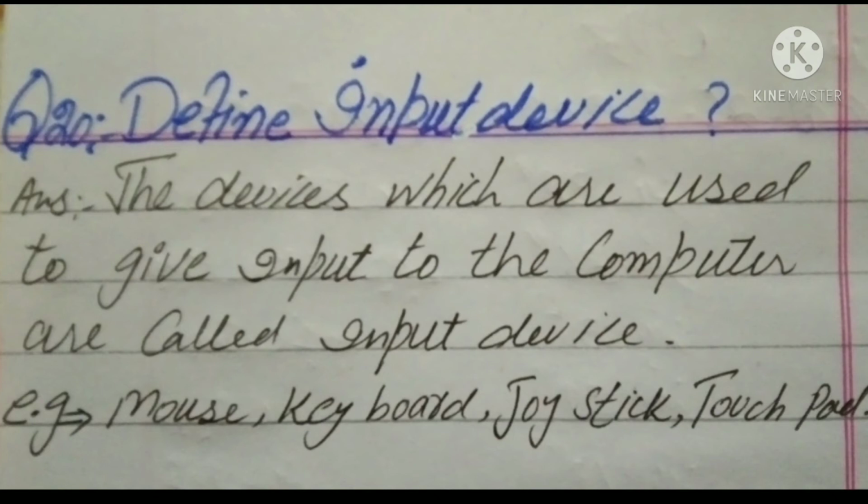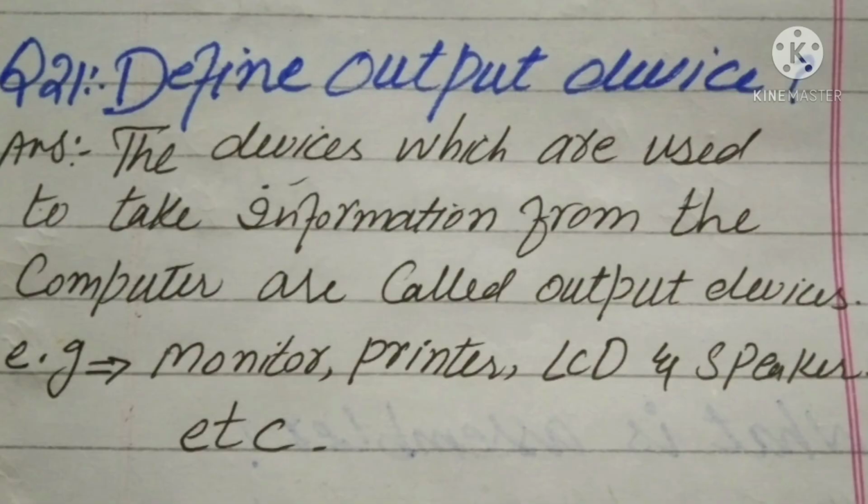Define input device. The devices which are used to give input to the computer are called input devices. For example, mouse, keyboard, joystick, touchpad, etc. Define output device.